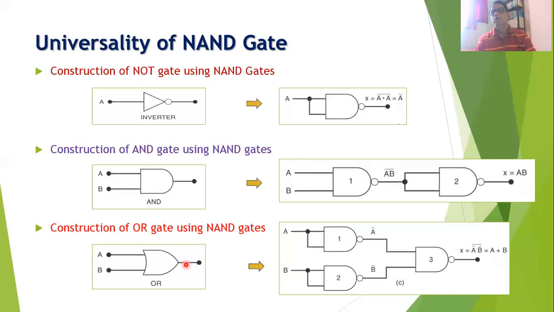So we will find that it is possible that you can construct any basic gate such as NOT gate, AND gate and OR gate by using only NAND gates. For the construction of the NOT gate, you will require only 1 NAND gate. For the construction of AND gate, you will require 2 NAND gates. And for the construction of the OR gate, you will require 3 NAND gates.